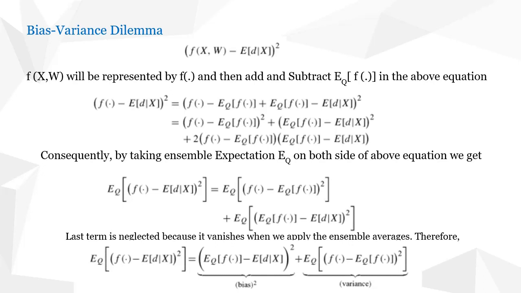Therefore, the bias E_Q[f(·)] − E[d|x] measures the extent to which a network function f(x, w) deviates from the conditional function E[d|x] averaged over all possible data sets. The second term, variance, measures the sensitivity of the network function to the choice of a data set.